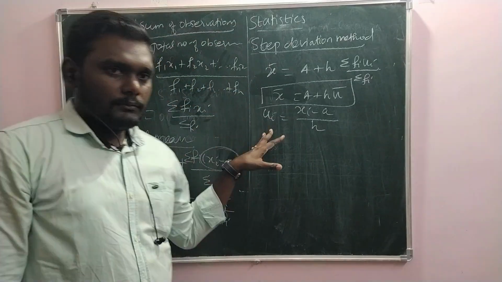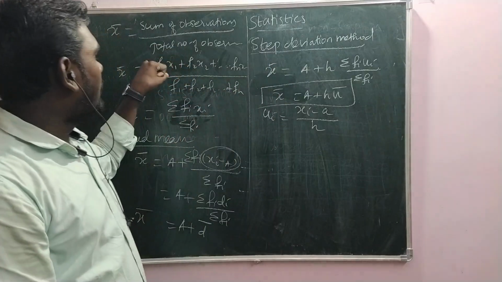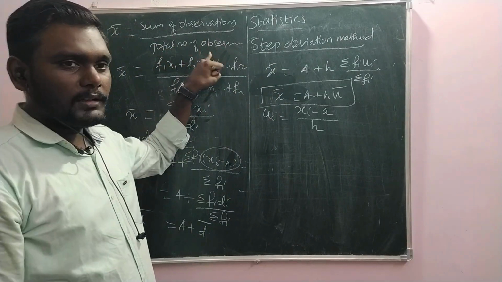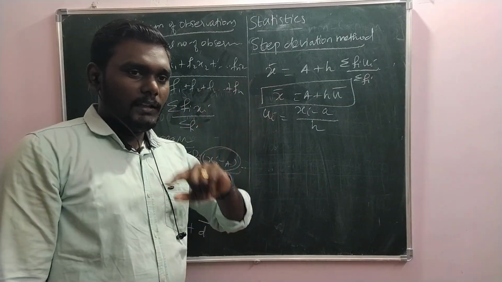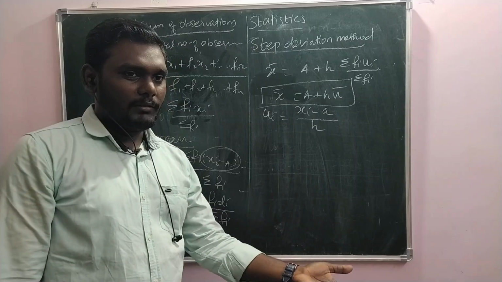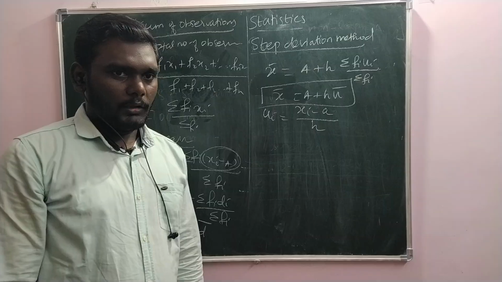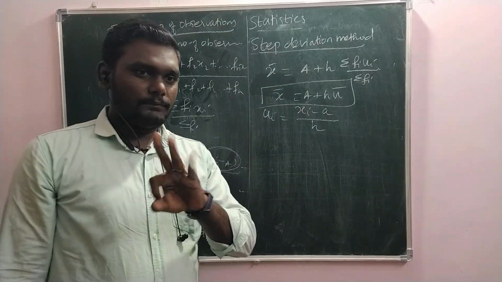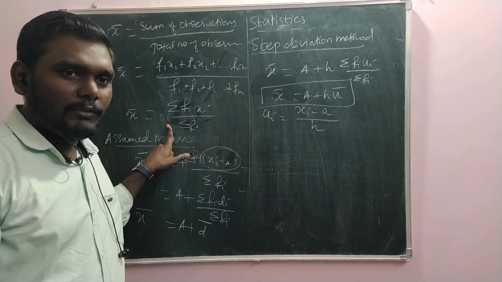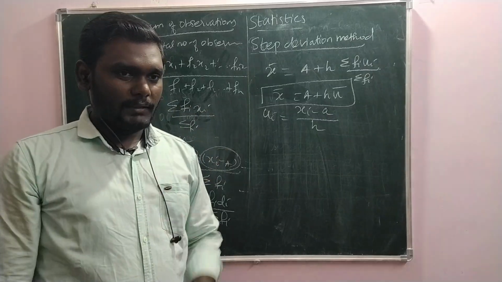So that is about mean. There are a few ways. For raw data, this is the formula: sum of observations by total number of observations. For ungrouped data with frequencies, we should multiply the observation with the frequency and then divide by the total number of observations, which is given by the sum of all the frequencies. And then for grouped data, we have three methods. This is called the direct method.